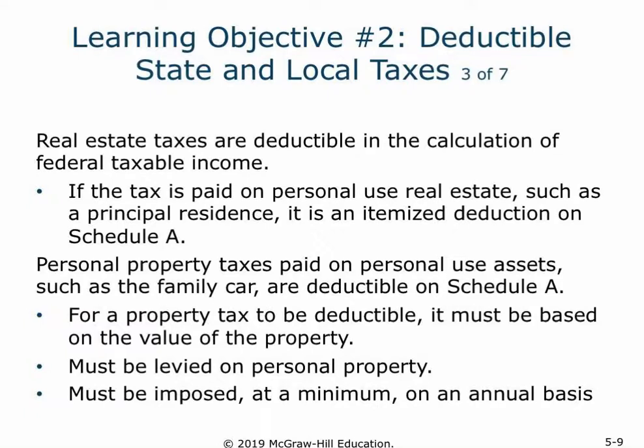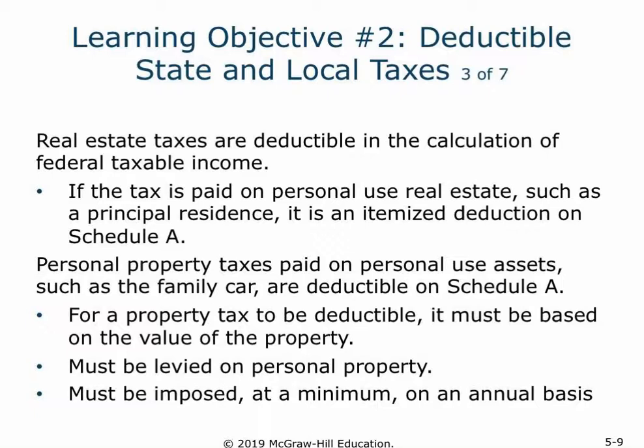With respect to the personal property tax, there's a three-pronged test that we're going to look at. The tax paid, in order to be deducted, needs to be on personal property. It needs to be something for like a personal vehicle, not for a business vehicle that might end up on Schedule C as a for AGI deduction. And it needs to be an ad valorem tax, so on the value.